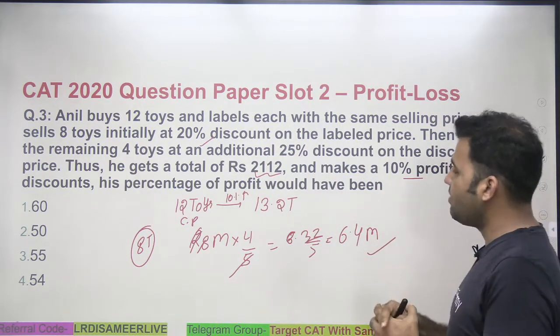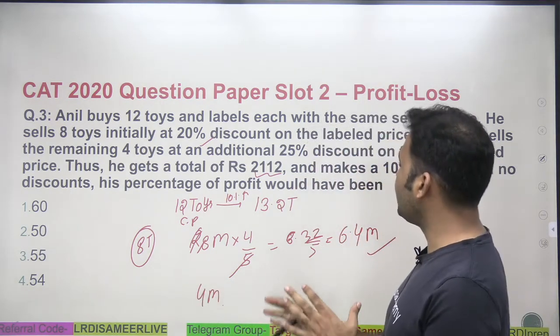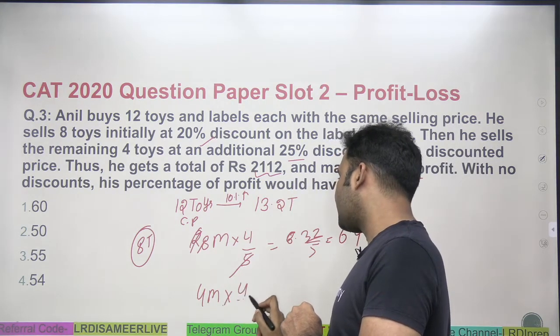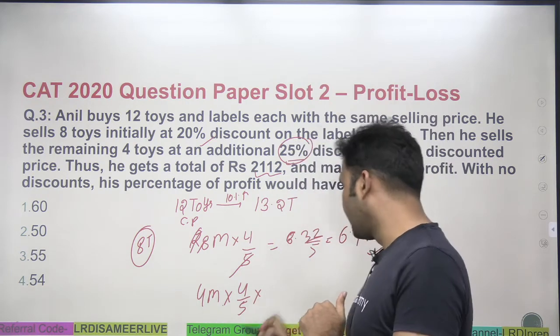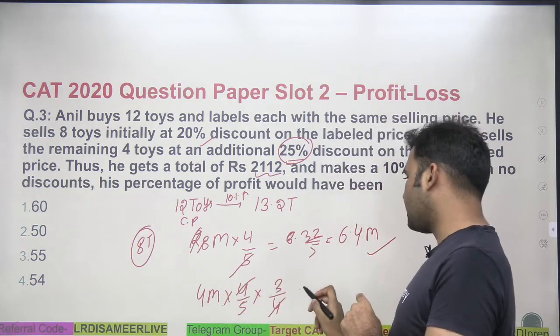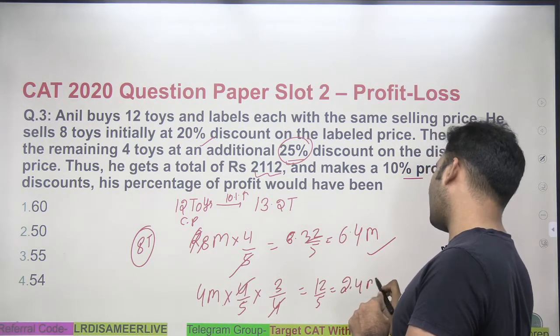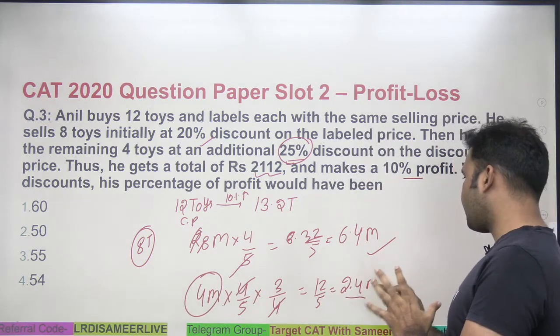Then he sells the remaining 4 toys. So now the remaining 4 toys, this would be the mark price, but he's giving an additional discount of 25%, which is 1 by 4. That means he's giving 3 by 4 of the price. That is 4 into 3, 12, 12 upon 5, which will be equal to 2.4. That means on these 4 toys, he is getting the mark price of 2.4.